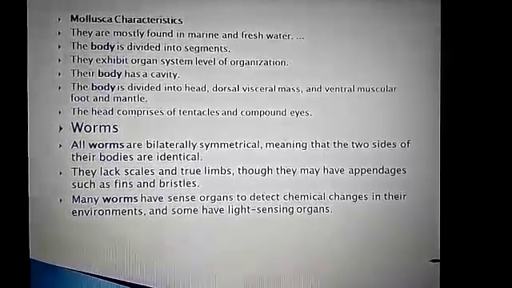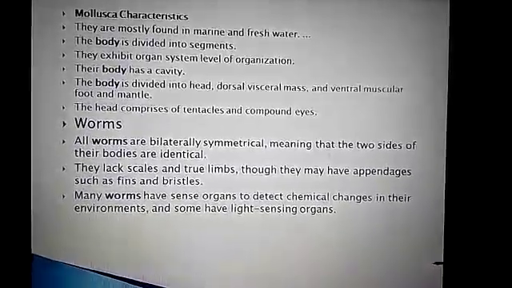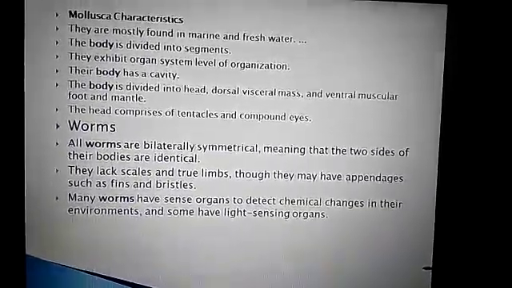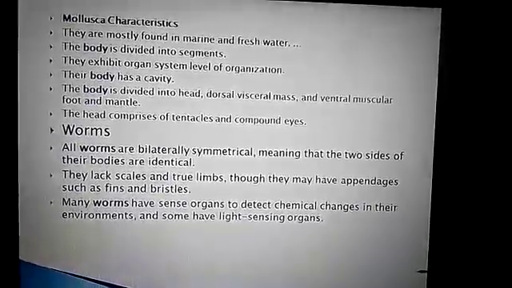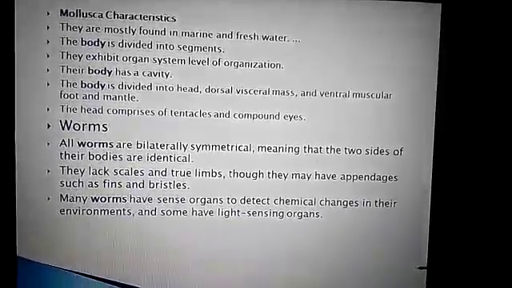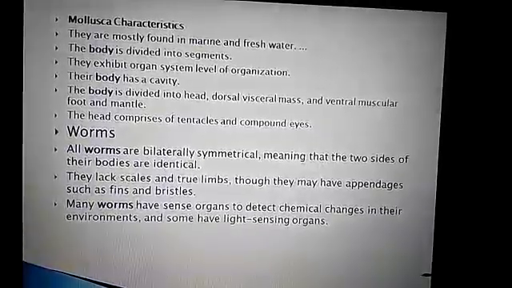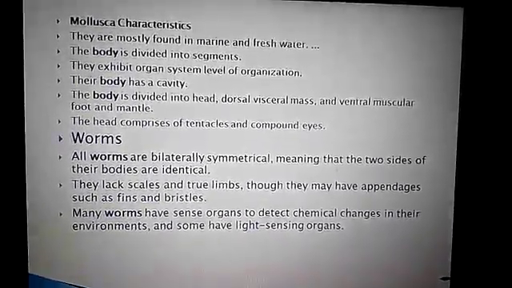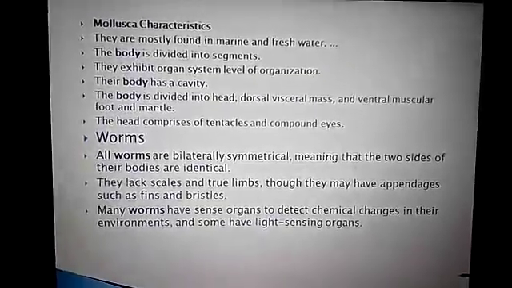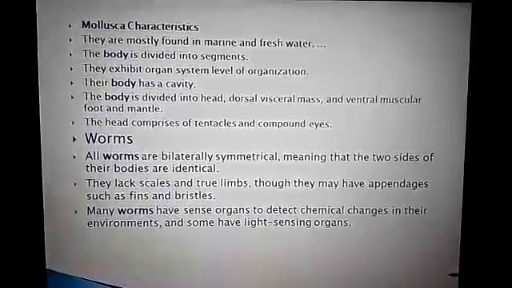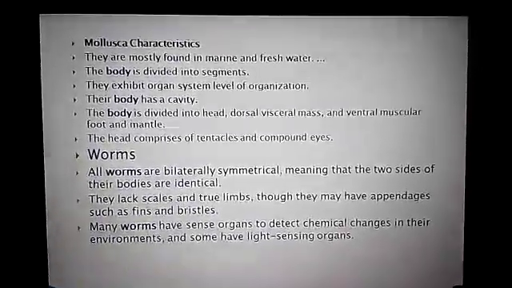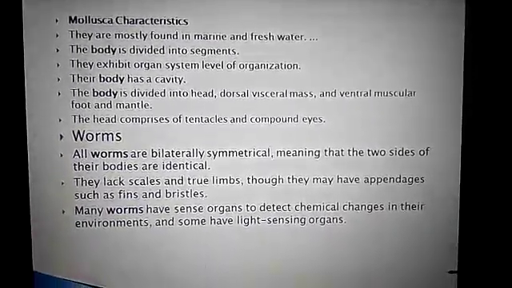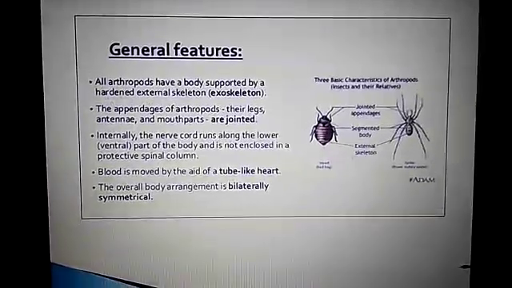Larvae of some insects are also soft and are called worms. Many worms have sense organs to detect chemical changes in their environment, and some have light-sensing organs also. They lack scales and true limbs, but they have appendages such as fins and bristles.